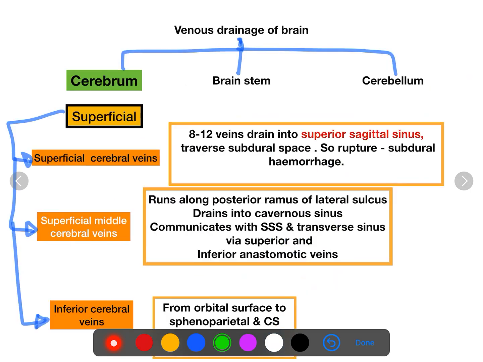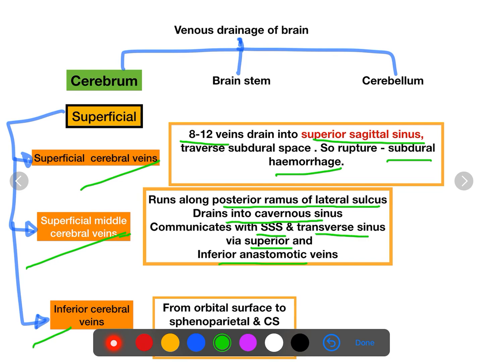So this is a flow chart of the superficial cerebral vein, superficial middle cerebral vein, and inferior cerebral vein. Superficial cerebral veins, 8 to 12 in number, drain into the superior sagittal sinus. As I said, because of its long course in the subdural space, rupture can cause subdural hemorrhage. The superficial middle cerebral vein lies in the posterior ramus of the lateral sulcus, drains into cavernous sinus. Also communicates with the superior sagittal and transverse sinus via superior and inferior anastomotic veins.